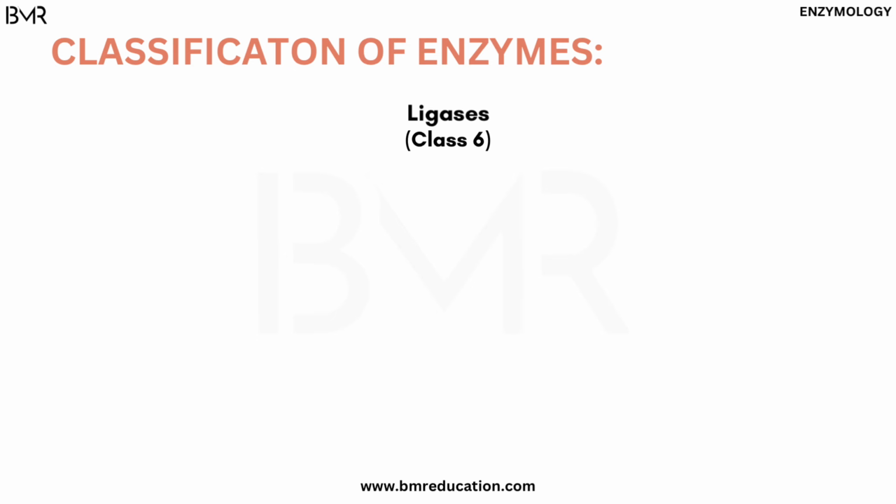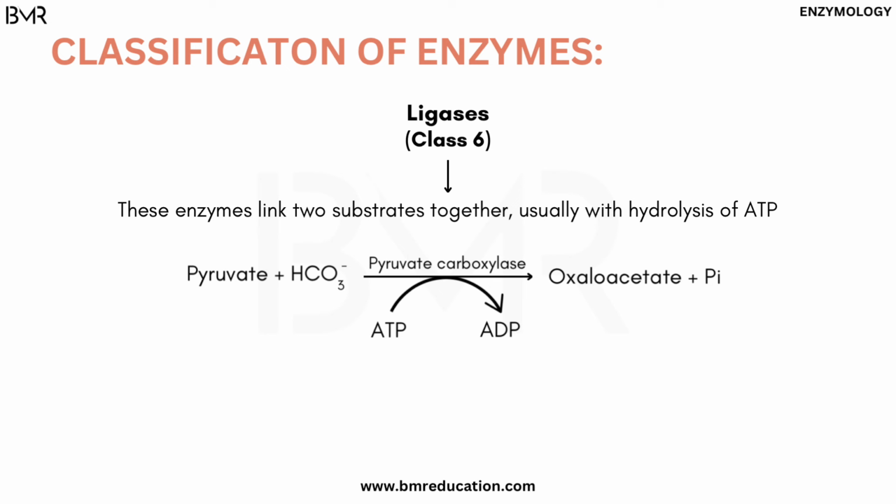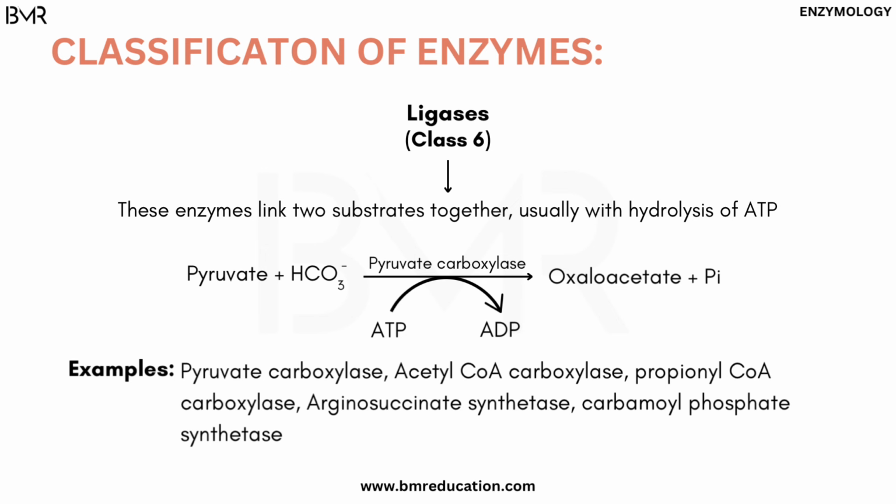Ligases are class 6 enzymes. These enzymes link two substrates together, usually with hydrolysis of ATP. In the given reaction, pyruvate with HCO3- is converted to oxaloacetate by the pyruvate carboxylase enzyme by hydrolysis of ATP. These are some examples of ligases.